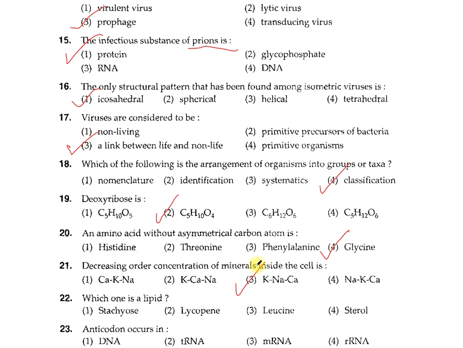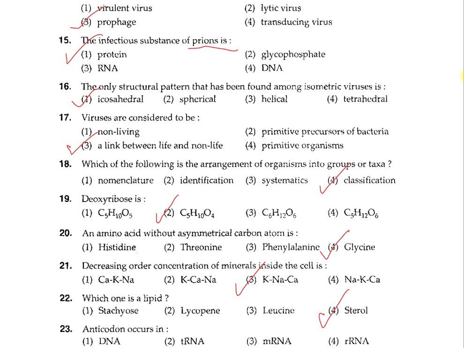Question number 22. Which one is a lipid? Sucrose, lycopene, leucine, and the sterol. Out of this, we have to tell which one is a lipid. So the lipid here is the sterol. These are the animal lipids. An example of such an animal lipid is the cholesterol.